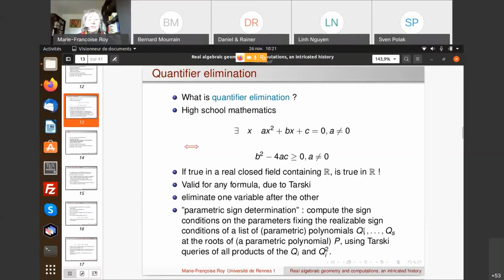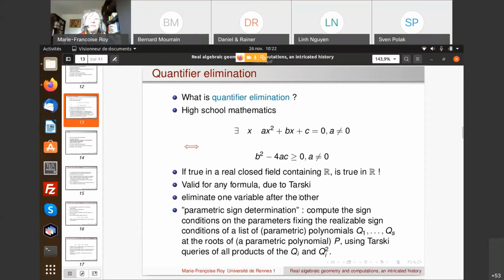So we can compute the same condition on the parameters, which are fixing the realizable sign conditions, on a list of parametric polynomials, the roots of the parametric polynomials, using Tarski queries of all products of the Qi and the Qi square. And this is giving a polynomial, so all the minors of all the generalized Hermite matrices for all products of the Qi and Qi square, which are now depending only on the parameters and not on the main variable, and same conditions on these are going to determine finally all the Tarski queries and then all the non-empty sign conditions.